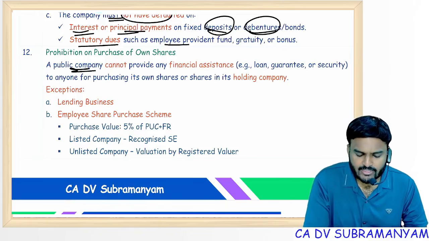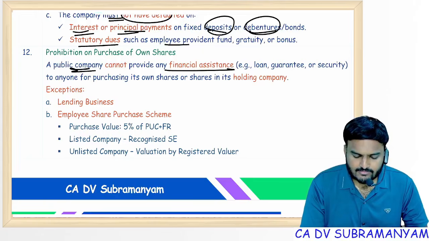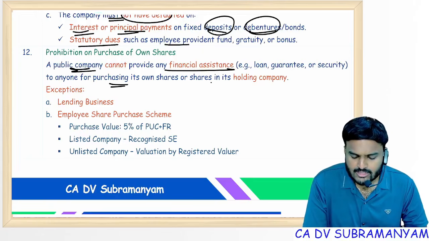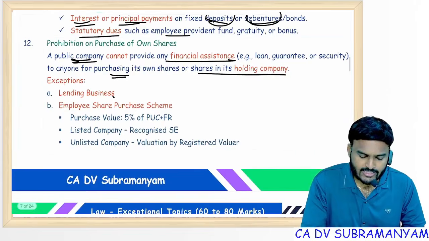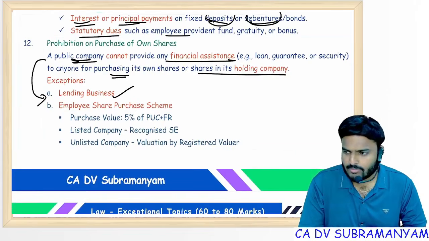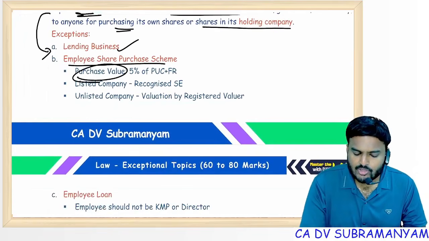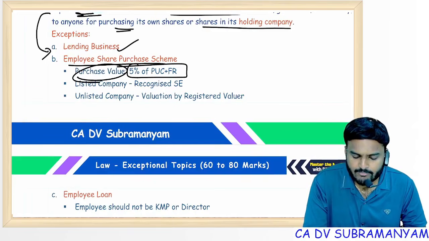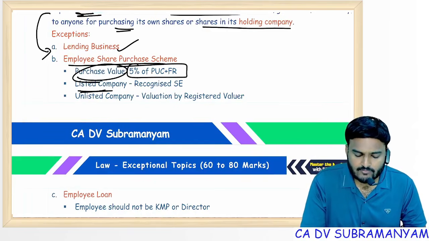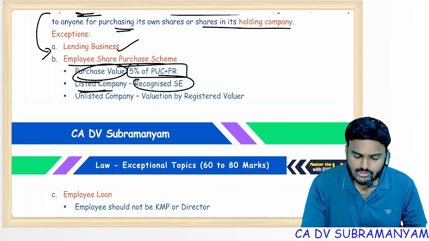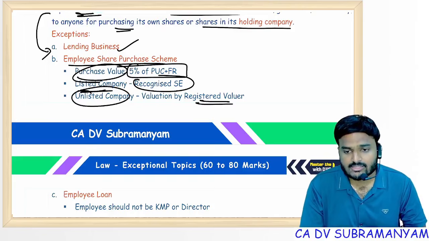A public company cannot provide any financial assistance to anyone for purchasing its own shares or shares of its holding company, but we had 3 exceptions. Exceptions important: lending businesses, these rules are not applicable. Employee share purchase scheme, here the purchase value shall not exceed 5% of company paid up share capital plus free reserves. And listed companies valuation, what is the value of the share? You can go through the stock exchanges prices. Unlisted company valuation should be done by registered valuer.